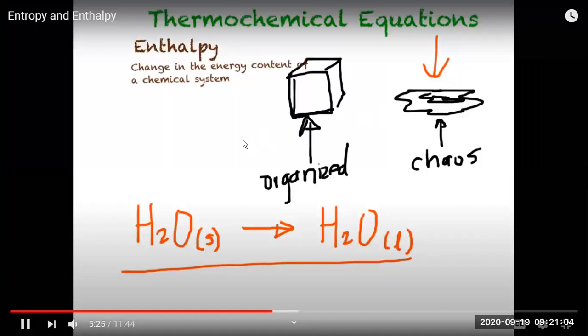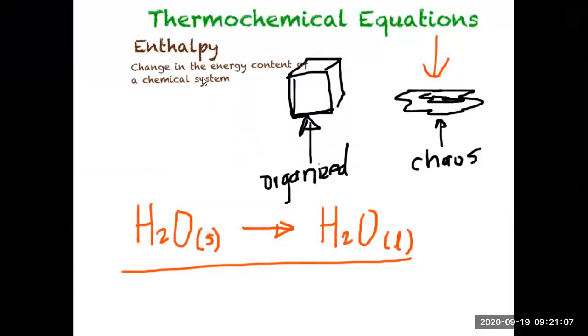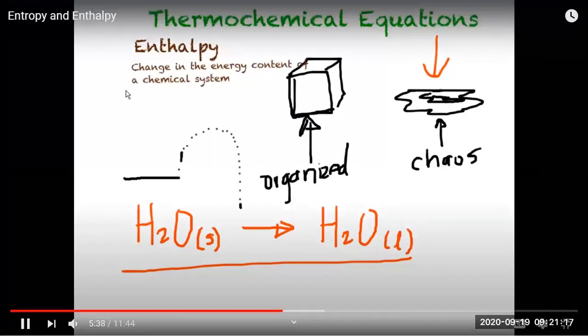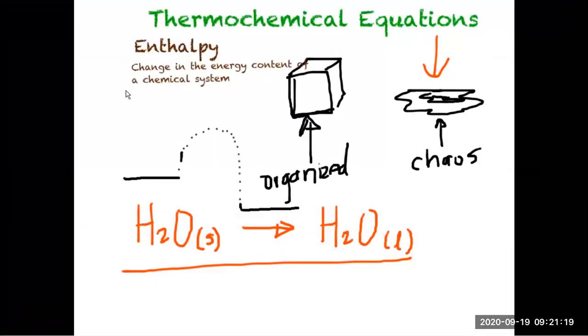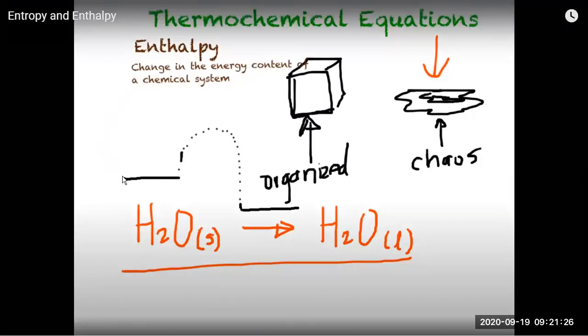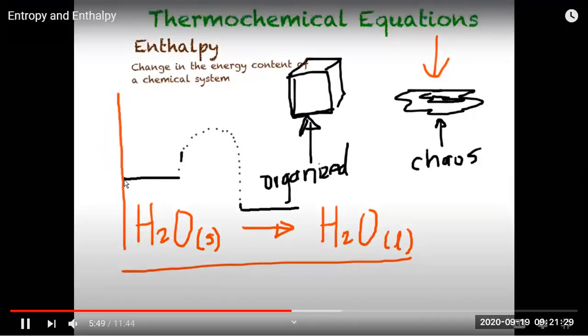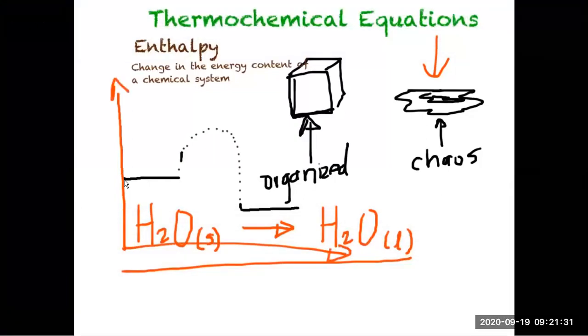Then we will see the enthalpy. Enthalpy is the energy content of your chemical system or any substance. Say water mixing with anything, or changing from one state to another. Initially this system has some enthalpy, or energy. This is an enthalpy curve with respect to time.